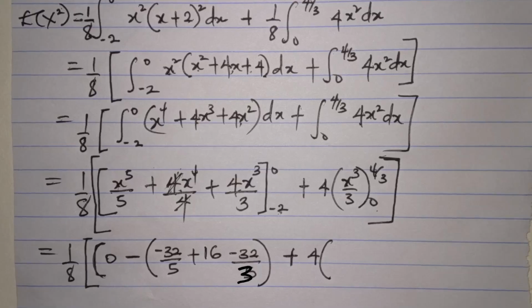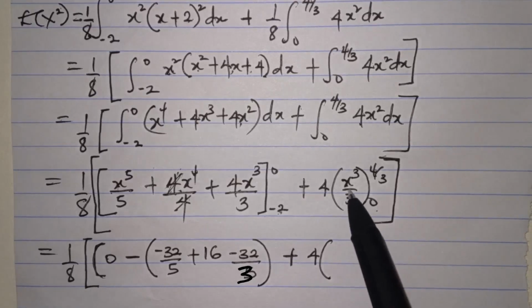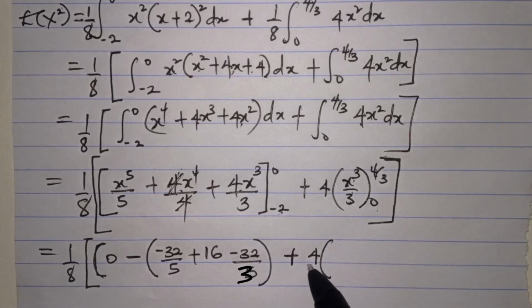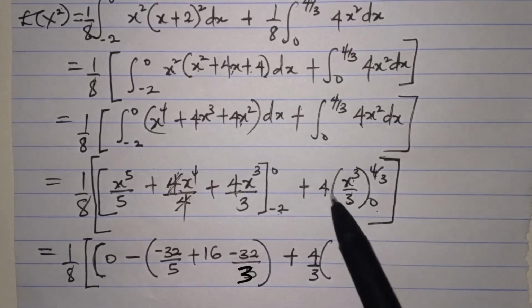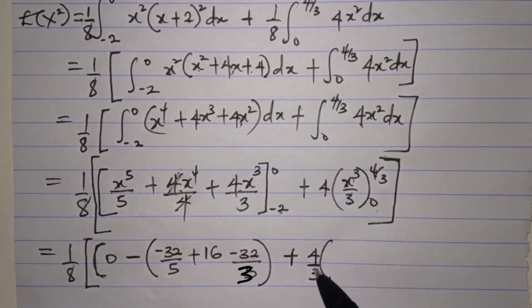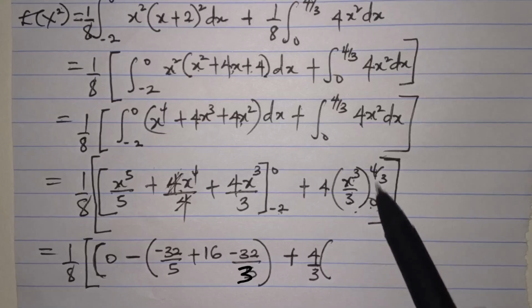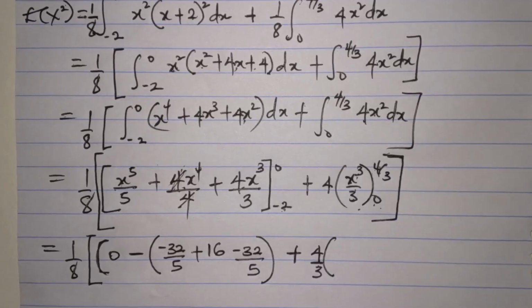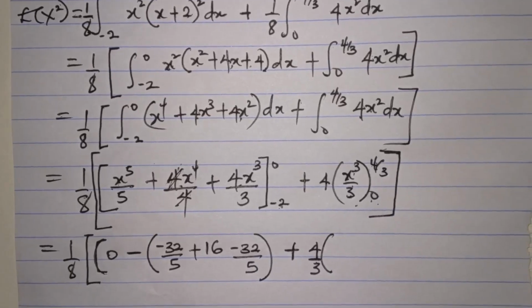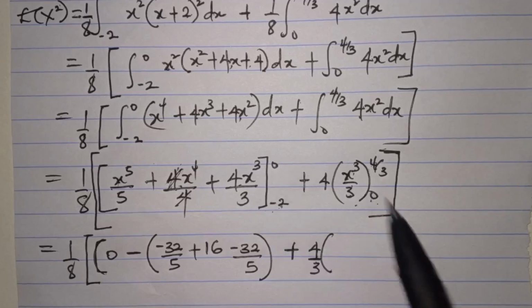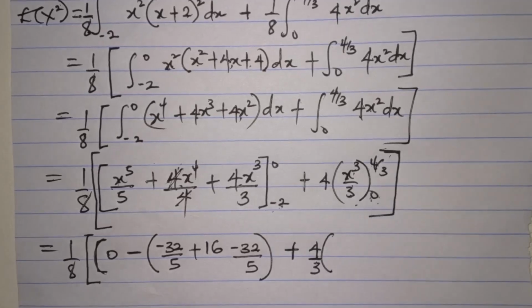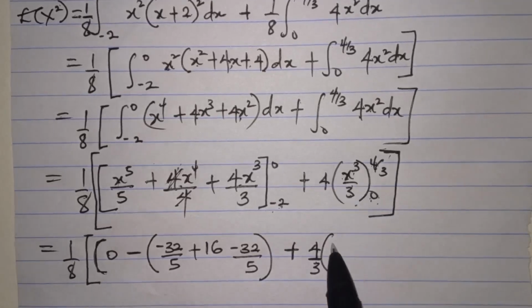But hold on. Before I throw 4 over 3 inside, this is s cubed over 3. This 3 can actually come out under this 4. So I'll be having 4 over 3 s cubed from 0 to 4 over 3. It's an integration principle when evaluating the limit of a function. The constant inside can come out, neglecting the limits. So I'll be having just s cubed inside.